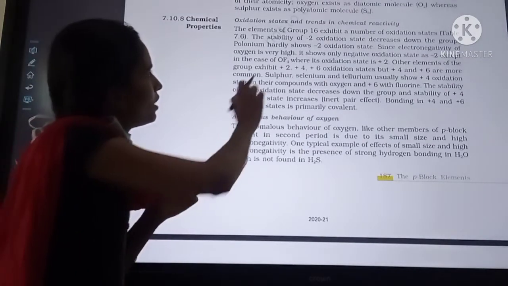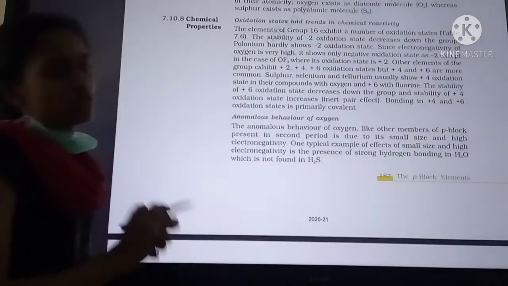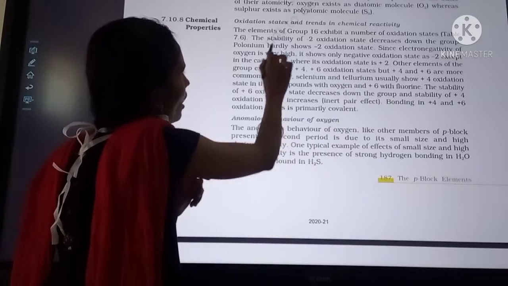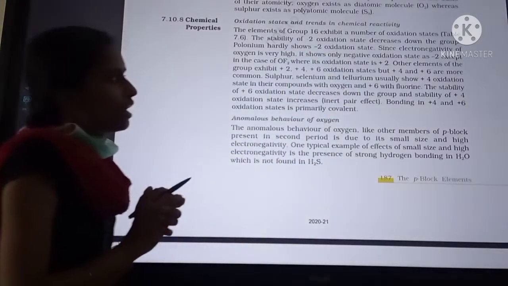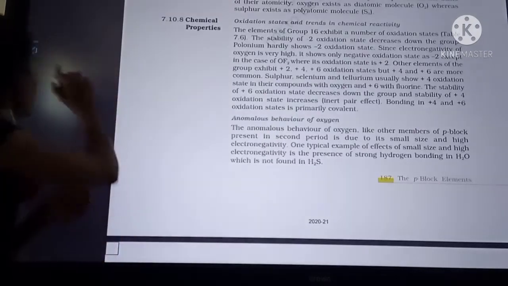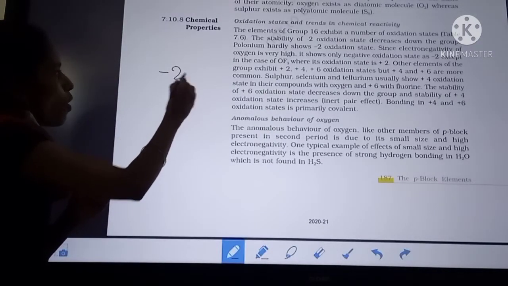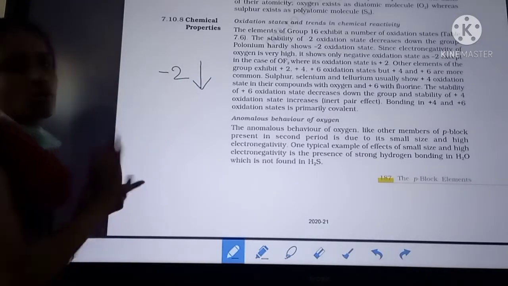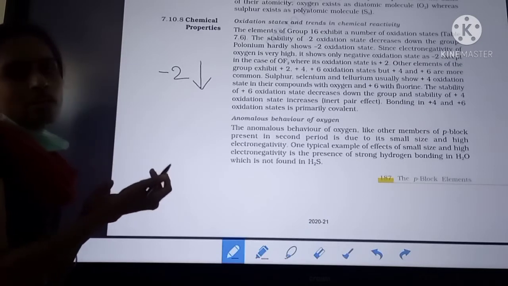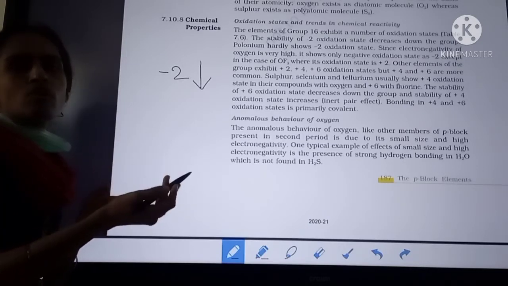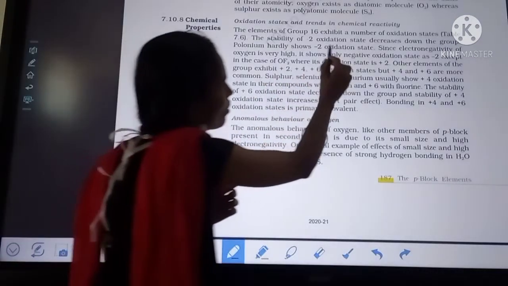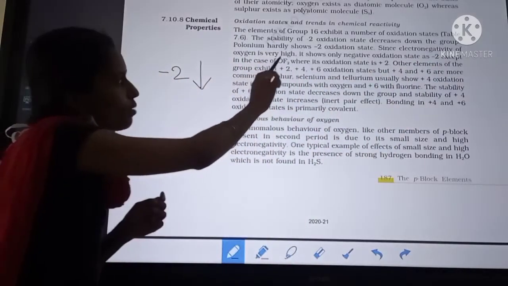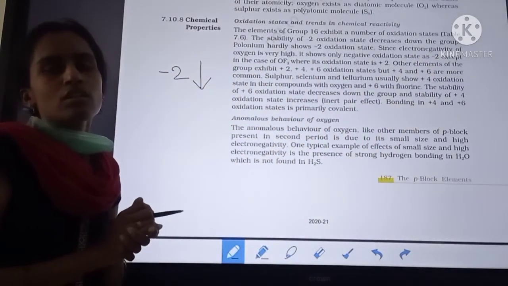These group 16 elements exhibit a number of oxidation states, meaning they exhibit variable oxidation states. And the stability of the -2 oxidation state decreases down the group, meaning O-2 is more stable, then S-2, then selenium -2, tellurium -2, like that. So this you have to remember. -2 oxidation state stability decreases down the group, and polonium doesn't show the -2 oxidation state.